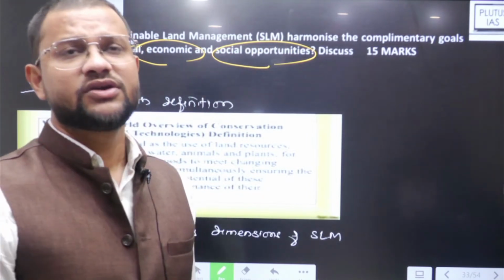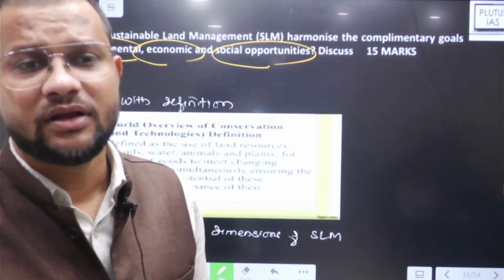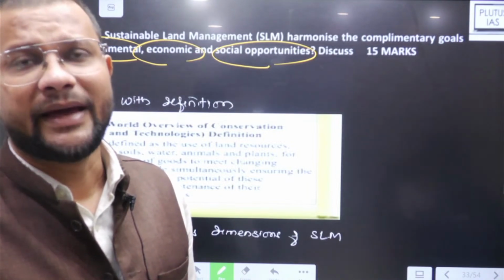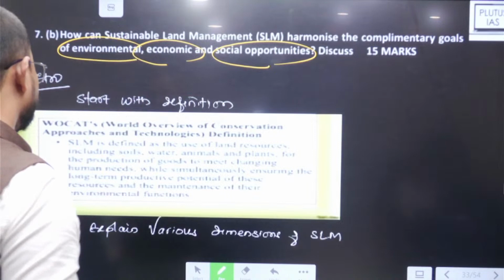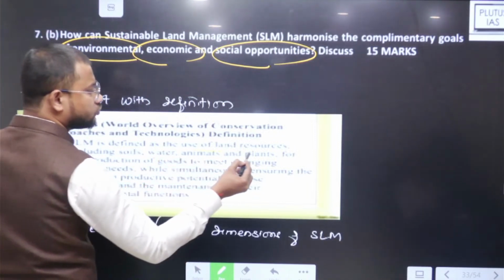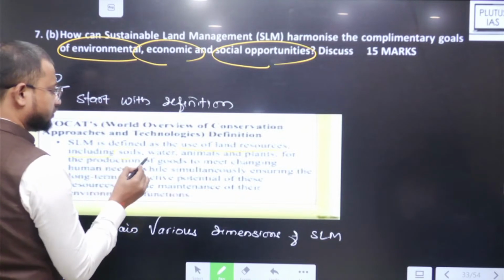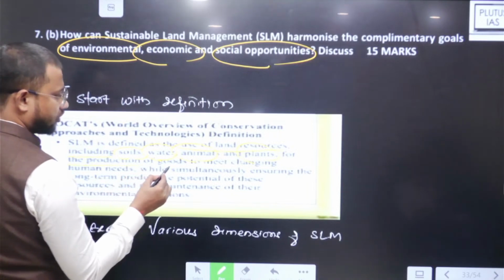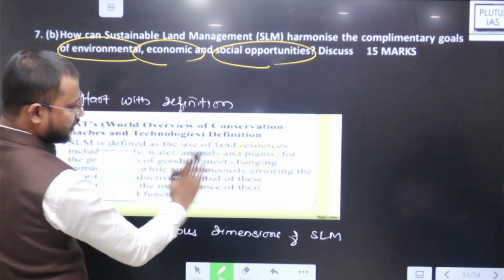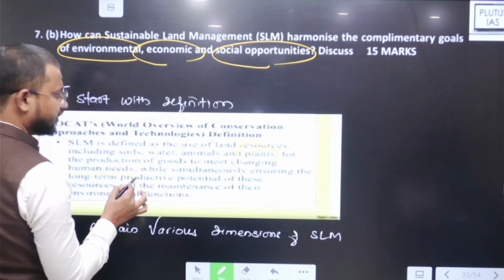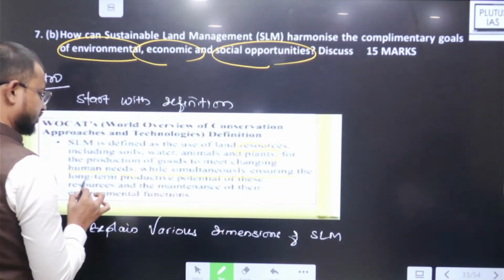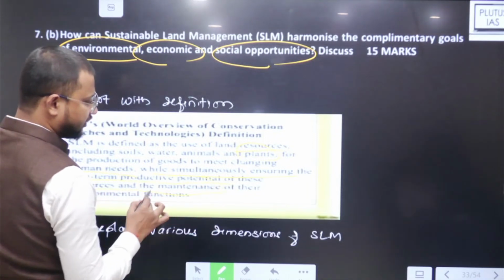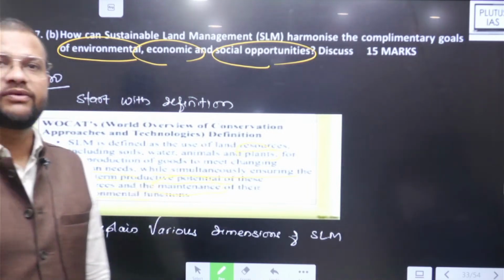So, first you need to write there sustainable land management. What it means by sustainable land management. Sustainable land management is defined as the use of land resources including soils, water, animals and plants for the production of goods to meet changing human needs while simultaneously ensuring the long-term productive potential of these resources and the maintenance of their environmental functions.